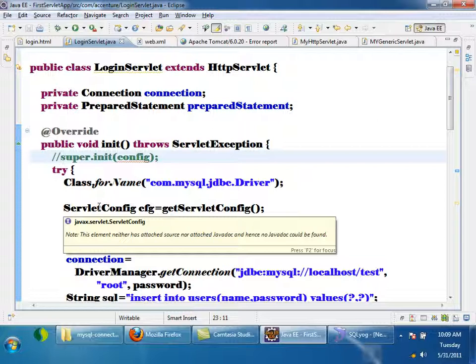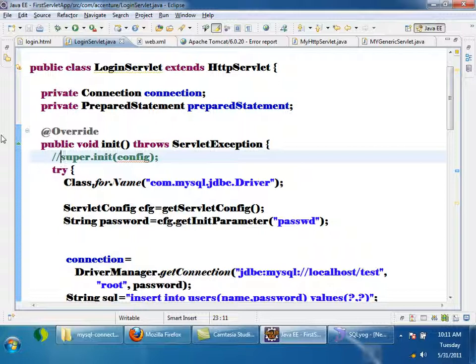So what is the lesson you learned? When initializing, don't override the init method which takes servlet config as a parameter. It is always better to override the init method which does not take any parameters. Can you override the init method which takes servlet config as a parameter? Yes, you can, but you should not forget to call super.init. If you forget, the config object will be null. Okay. Anyway, you are not asking any doubts, so I will ask the doubts and clarify them myself.